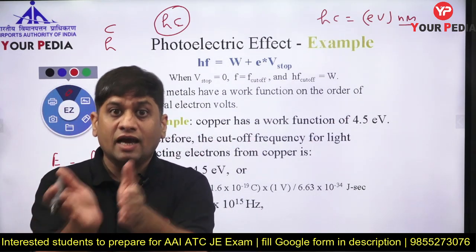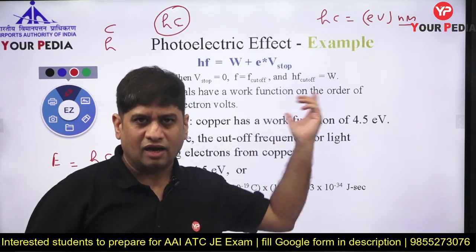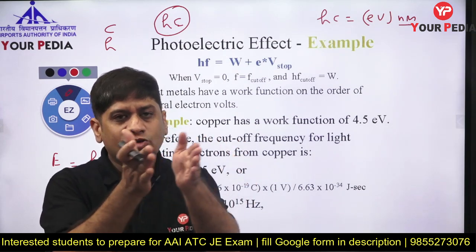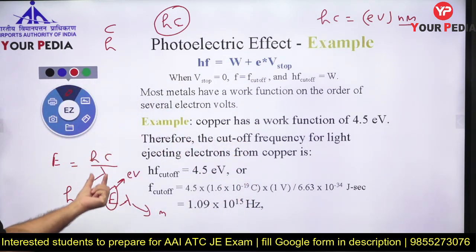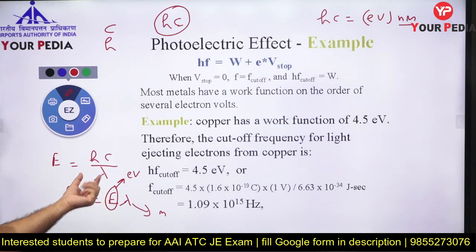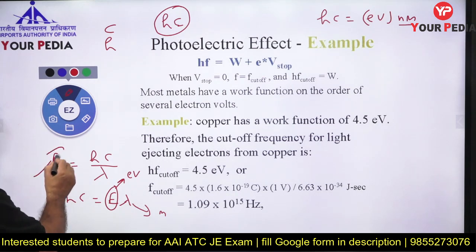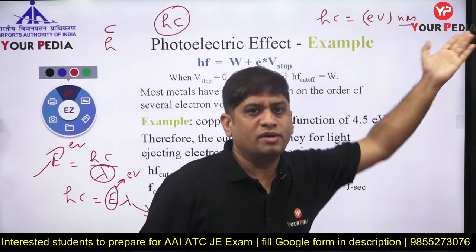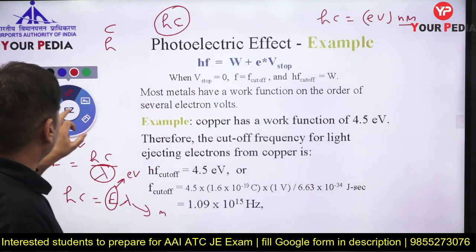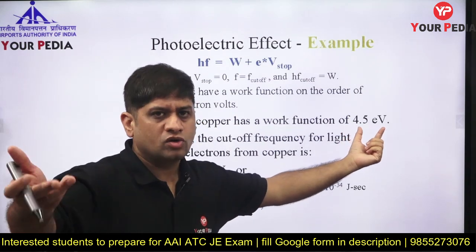Remember this. h is Planck's constant, c is the speed of light. h into c has a value 12,000 something, I will give you the value. What is the unit of hc? Sir, energy is equal to hc by lambda. Lambda is in meter, but lambda is not taken in meter, it is in nanometer. So E is calculated in electron volt and lambda in nanometer. So electron volt nanometer, that is hc. That value you sometimes need to remember. Work function is in electron volt, that is energy.